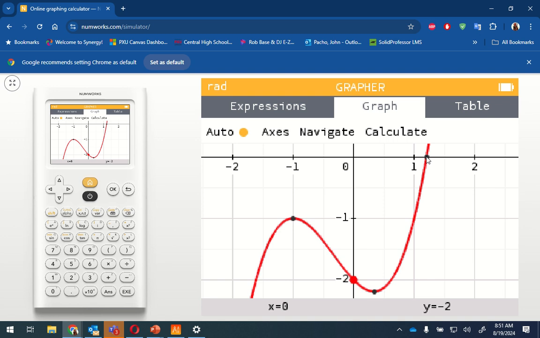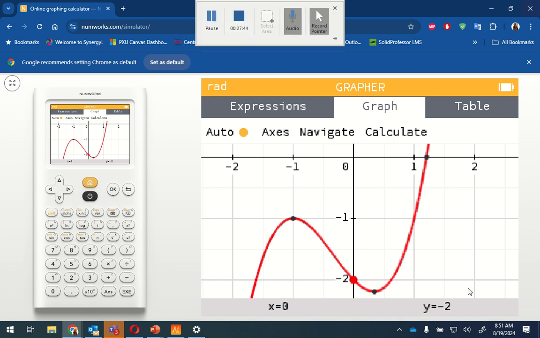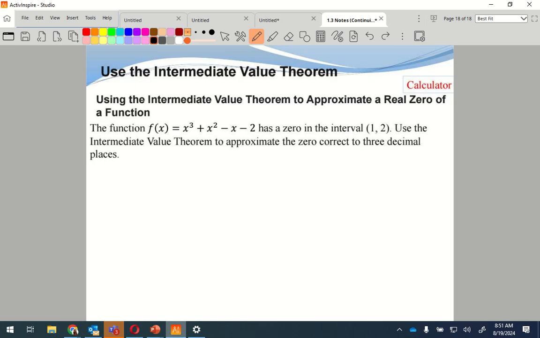And I believe our question says answer to what? 3 decimal points, right? And you come up with what? Like 1 point what? 2? I almost heard you, I could barely hear. 06?